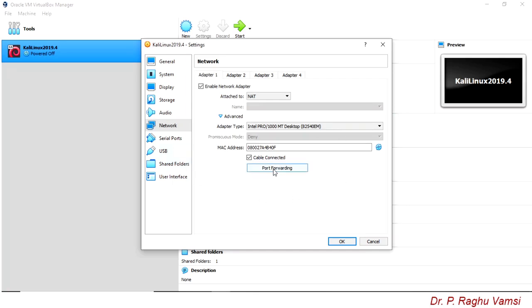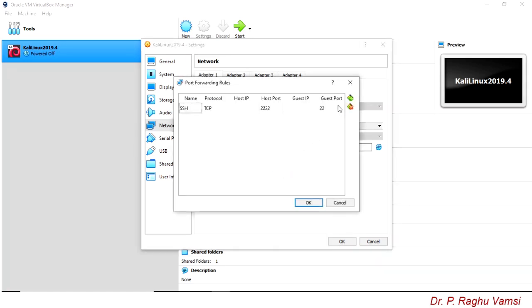For that, what you are supposed to do is click on Port Forwarding, click the new rule button, and there you type SSH. SSH is based on the TCP protocol. Leave the host IP blank.